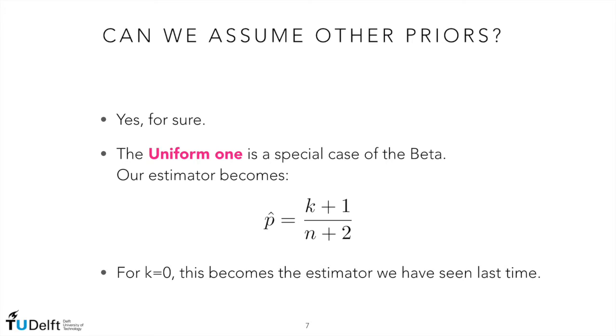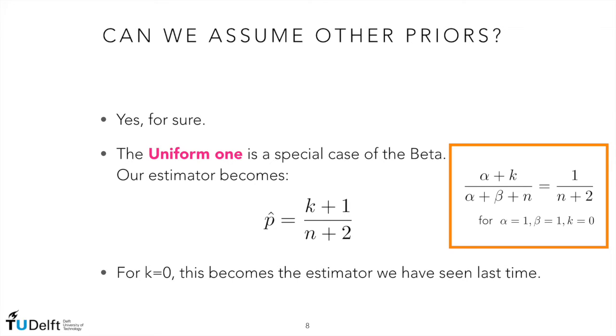You are imposing the same probability for all the values. We can obtain the uniform distribution on the interval 0, 1 as a special type of beta when alpha is equal to beta is equal to 1. In that case, our estimator for the probability of default simplifies to (k+1)/(n+2). Notice that when k is equal to 0, that is to say when we have observed no default so far, then this estimator is exactly the same estimator we have considered last time in the first class.